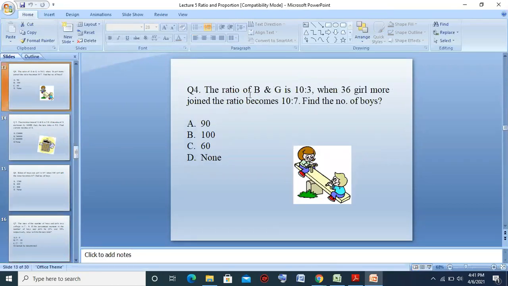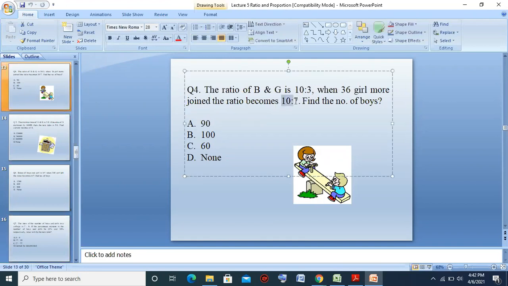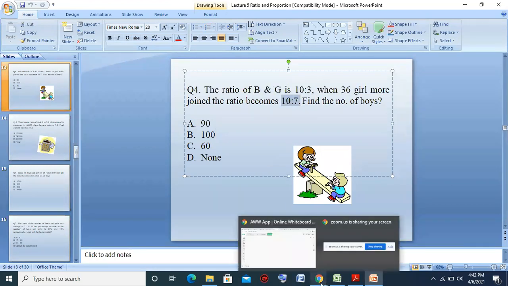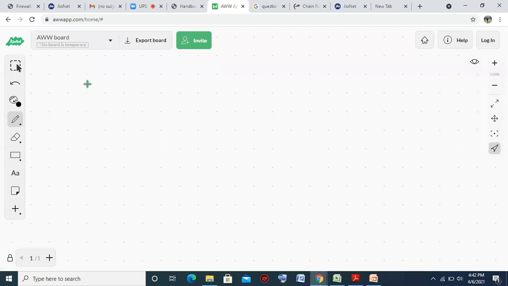The ratio of boys and girls is 10 is to 3. When 36 girls more join, the ratio becomes 10 is to 7. Find the number of boys. Initially, the ratio is 10 is to 3, but due to some addition, the ratio becomes 10 is to 7. Boys to girls, the ratio is 10 by.